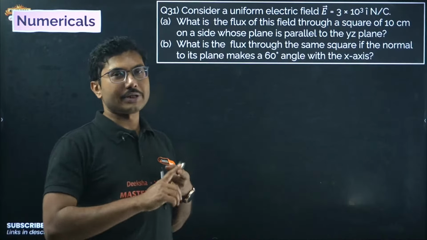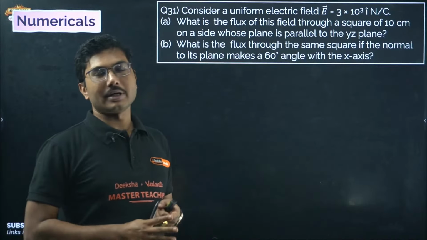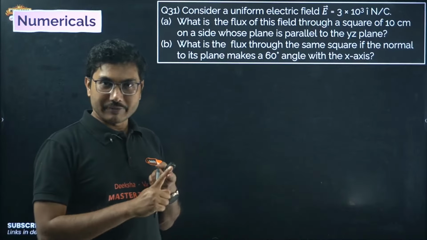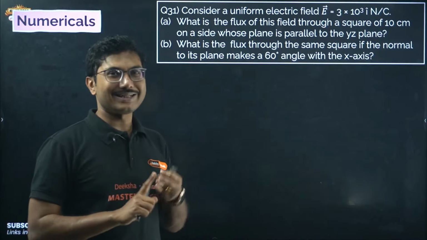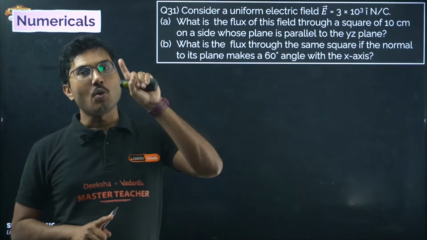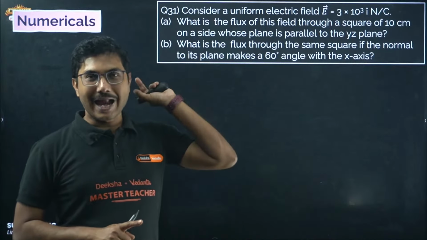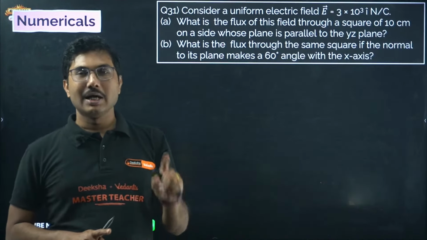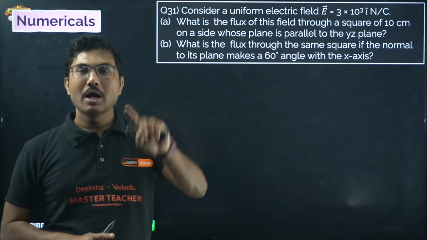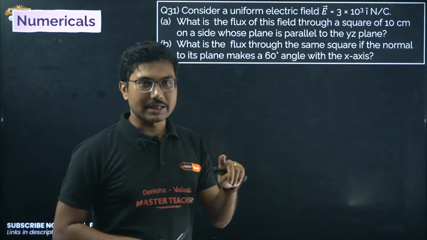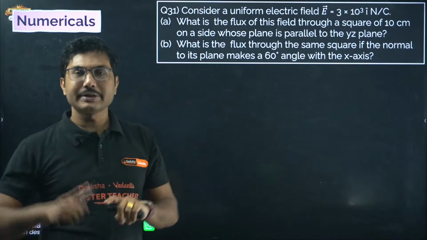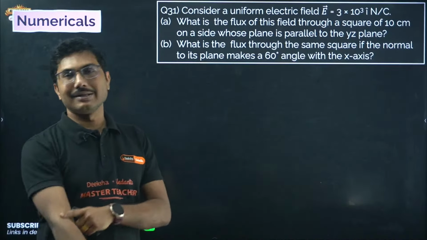Today I am going to discuss the most important chapters which you cannot skip: electric charges and fields, electrostatic potential and capacitance. If you study these two chapters, one numerical is pakka, and if you study alternating current, you will get another numerical pakka. If you want to have a backup, ray optics is also another chapter from where you can practice numericals. If you are not sure about ray optics, then you can practice current electricity.